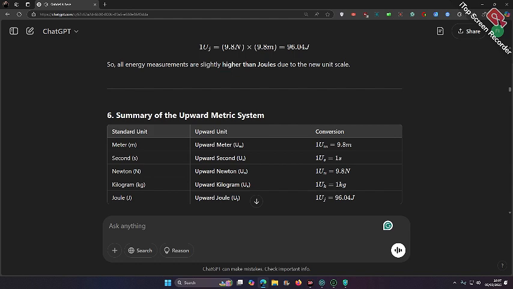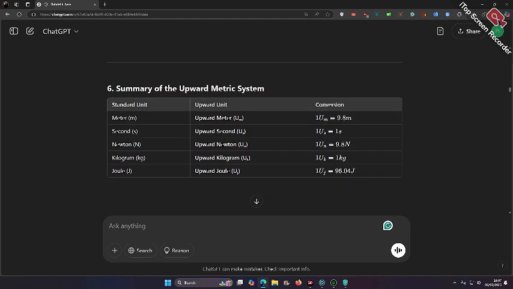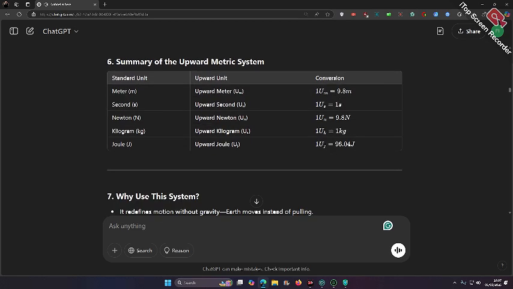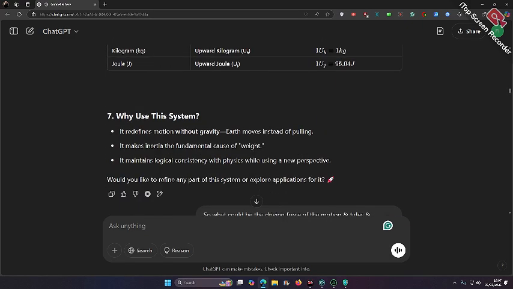6. Summary of the upward metric system. Standard unit to upward unit conversion: meter, upward meter u, 1 u equals 9.8 meters. Second, upward second us, 1 us equals 1 s. Newton, upward newton UN, 1 UN equals 9.8 N. Kilogram, upward kilogram uk, 1 uk equals 1 kg. Joule, upward joule uJ, 1 uJ equals 96.04 J.